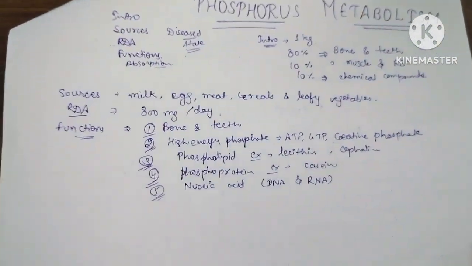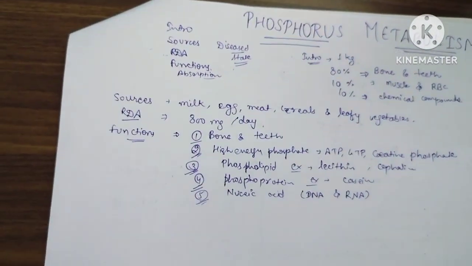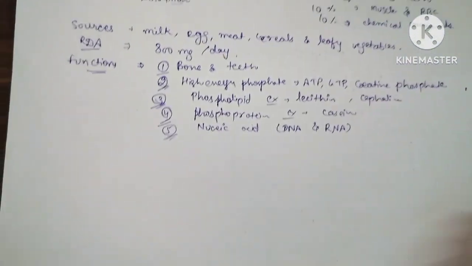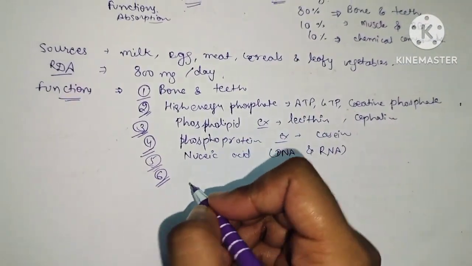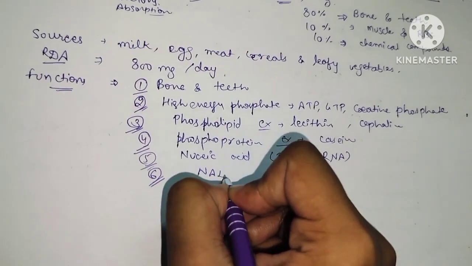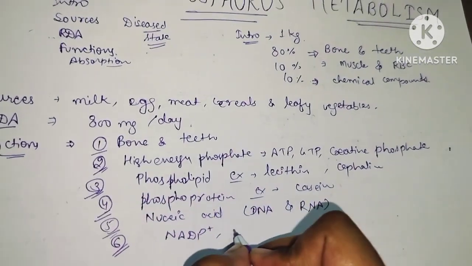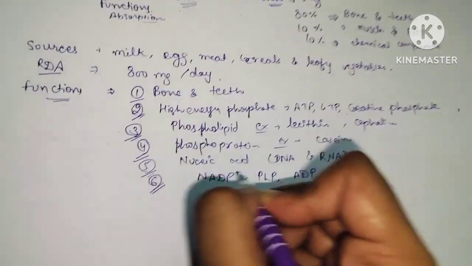What are nucleotides? We will study that nucleotides are nitrogenous base plus sugar plus phosphate. Sixth function: it is an essential component of several nucleotide coenzymes like NADP plus, pyridoxal phosphate, and ADP.